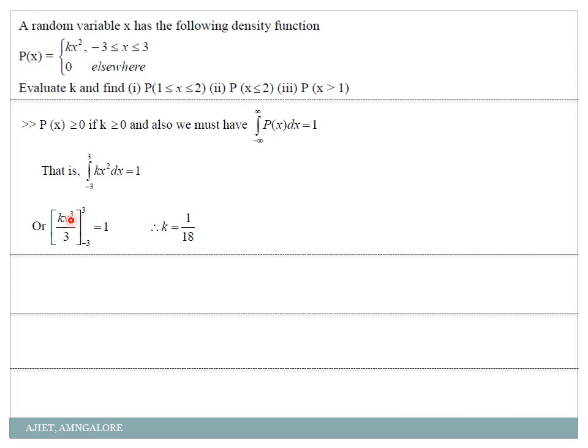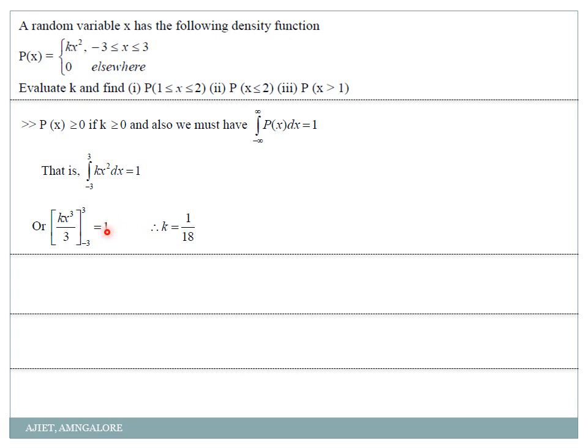So x cube by 3, minus of minus 3 cube by 3. Be careful when you apply the limits. One more thing, you can use a calculator and see what is the value of this x cube by 3 with the limit minus 3 to 3, or keep k as it is and just put it in the calculator. Integration from minus 3 to 3 x square into dx. You will get the final answer as 18.